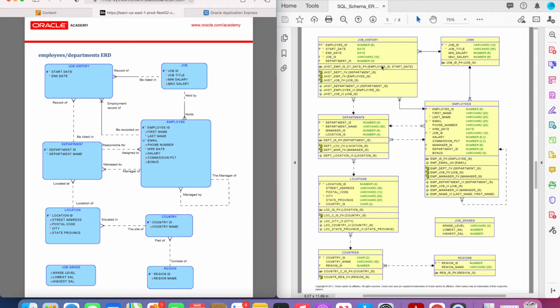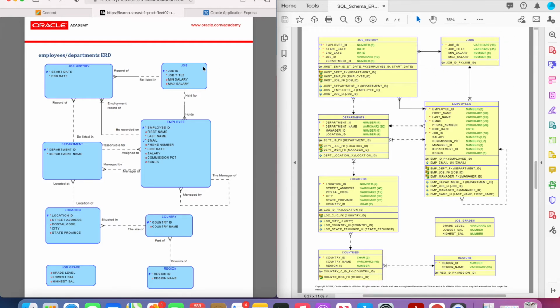And then this over here is the type of data that is entered. So employee ID will be a number, and start date will be a date, and job ID will be characters, like letters. And then it's the same for all of these different entities.